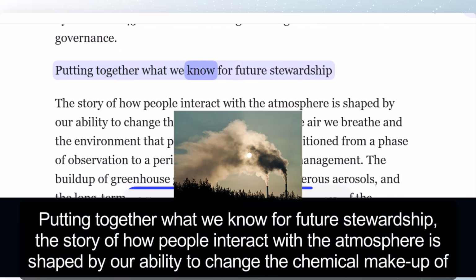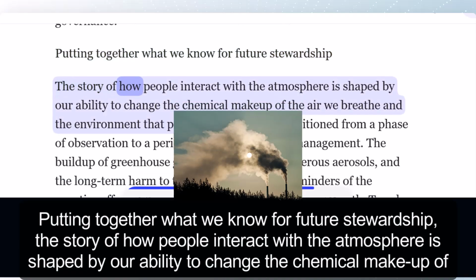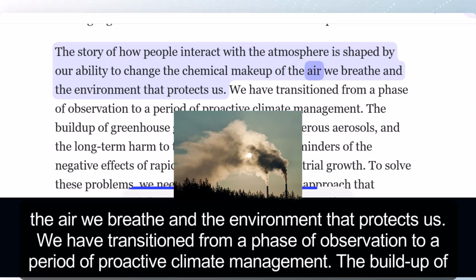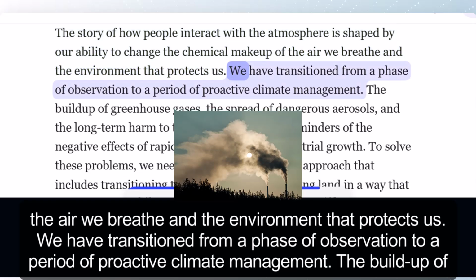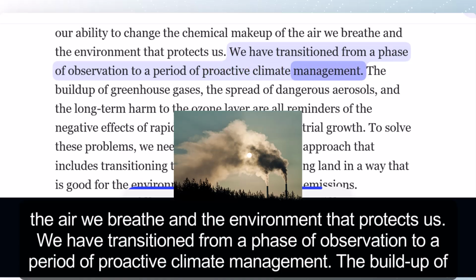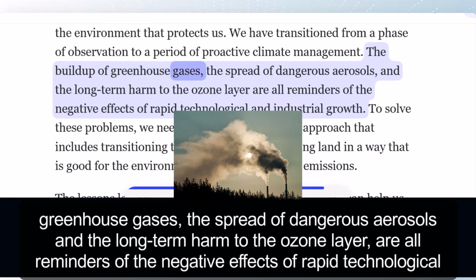Putting together what we know for future stewardship. The story of how people interact with the atmosphere is shaped by our ability to change the chemical makeup of the air we breathe and the environment that protects us. We have transitioned from a phase of observation to a period of proactive climate management. The buildup of greenhouse gases, the spread of dangerous aerosols, and the long-term harm to the